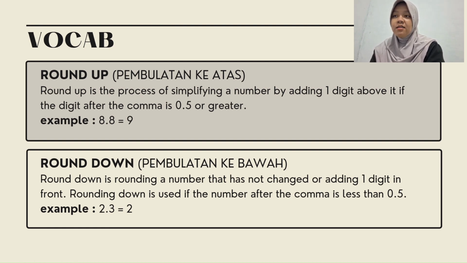Next is round down, or in bahasa Indonesia, pembulatan ke bawah. Round down is a rounding where the number has not changed or no digit is added in front. Rounding down is used if the number after the comma is less than 0.5. Example, 2.3 is 2 because 0.3 is less than 0.5.